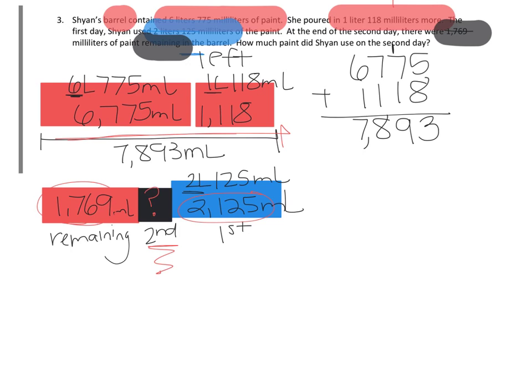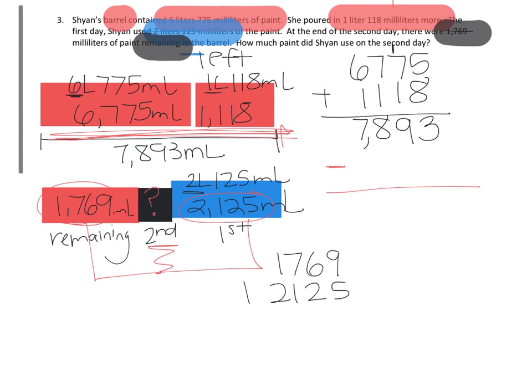So I always say start with the whole and subtract what you know, but in this case we know 2 pieces. So you're going to have to put these 2 pieces together and then subtract from the whole. So we will end up doing a subtraction problem, but before we can do that, we need to put together the 1,769 and your 2,125. Okay? And then you'll subtract to find out what's left. Please make sure you also write a statement that actually answers the question.